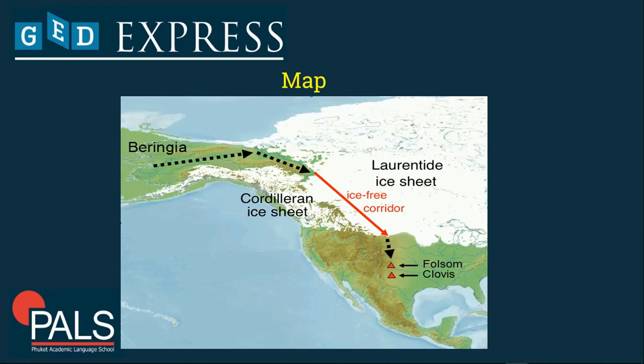There is a red arrow over there. On the red arrow down below, you can see there are triangular shapes. Actually, there are two, Folsom and Clovis. You can see here that it is covered by ice, with the ice-free corridor. The Indian people also had a hard life before, but they were already existing. There were already people there like Cherokee, Apache, and many more tribes living in this community.